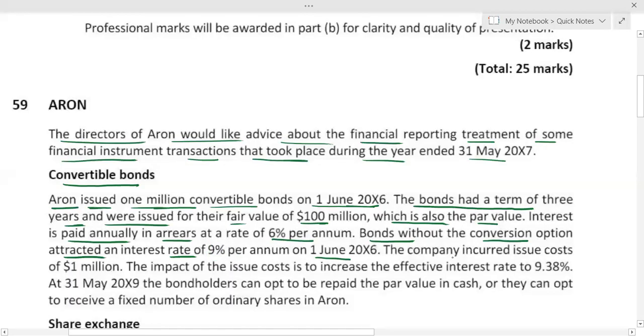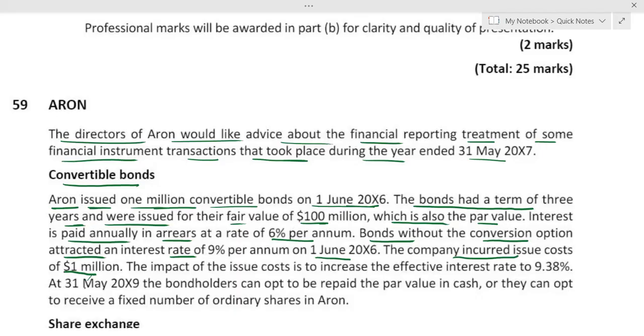The company incurs issue cost of 1 million. Now stop. If issue cost relates to the convertible bond, how do we deal with it? Step one, you have to split the convertible bond into debt and equity components. After that, issue cost will be allocated to the debt and equity components according to the amounts we have calculated.